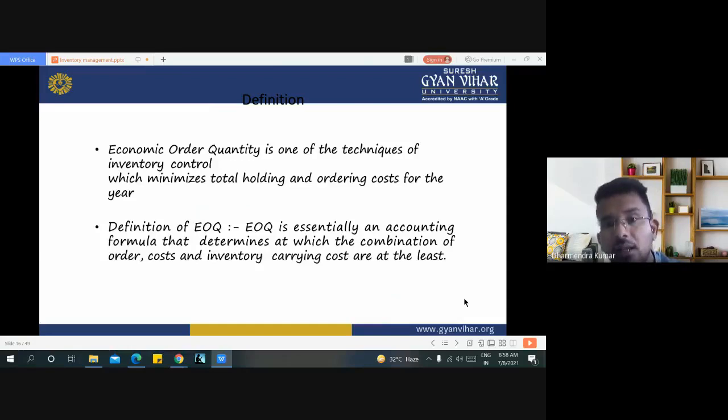It is essentially an accounting formula that determines the point at which the combination of order cost and inventory carrying cost is at its least position, because our overall motto is to have a minimum cost of any product, and then we maximize our profit.